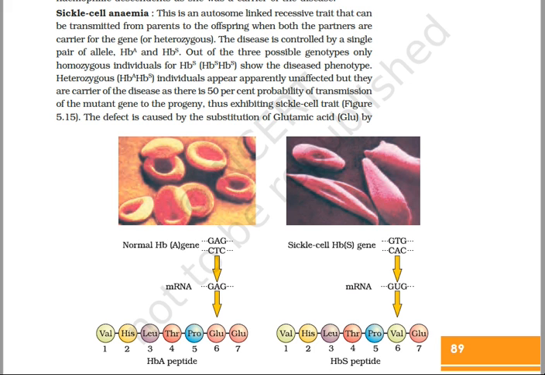It is also called single base substitution at the sixth codon of the mRNA of the beta globin chain, that is from GAG. GAG codes for glutamic acid. So the single base substitution at the sixth codon of the mRNA beta globin chain is from GAG to GUG. GUG codes for valine.